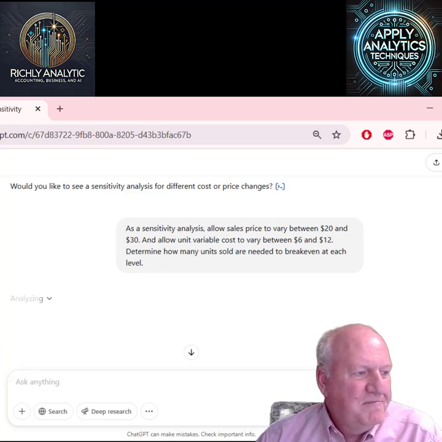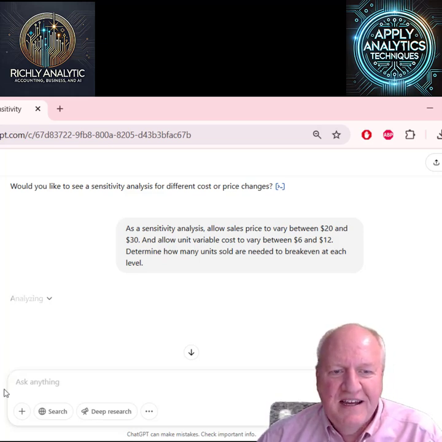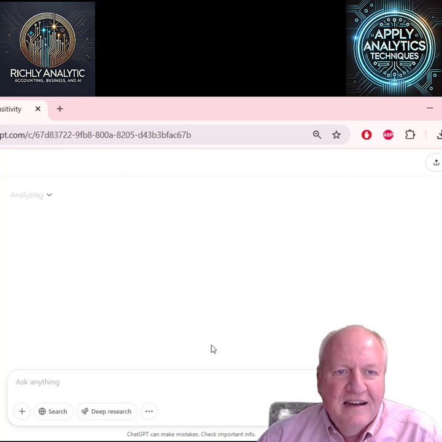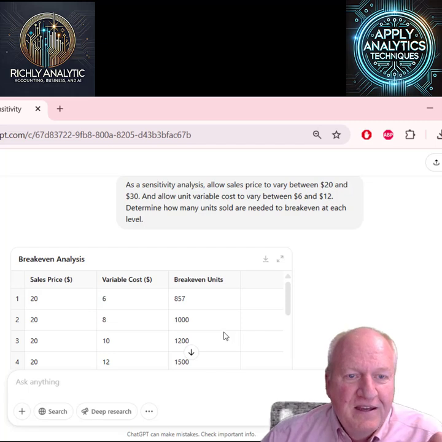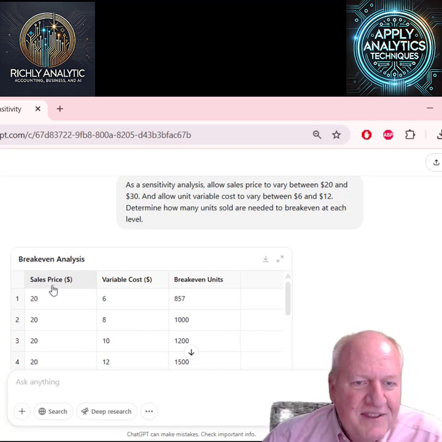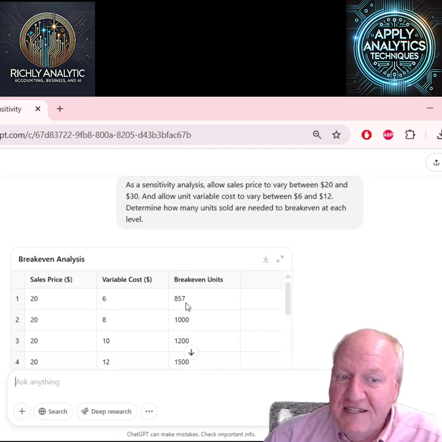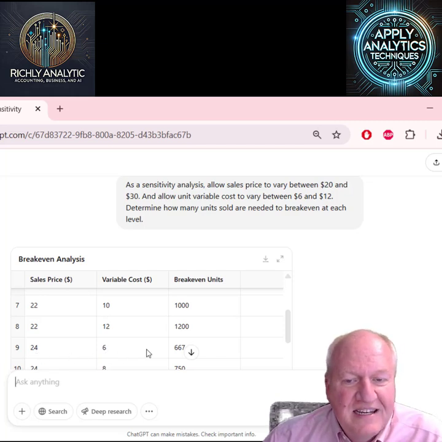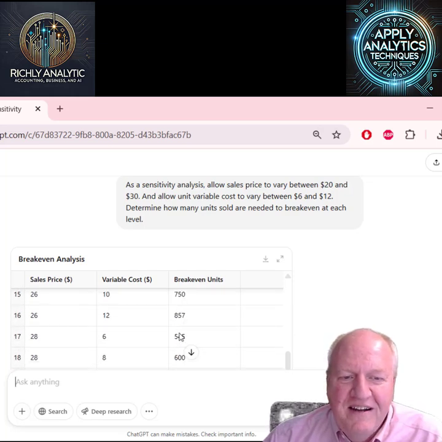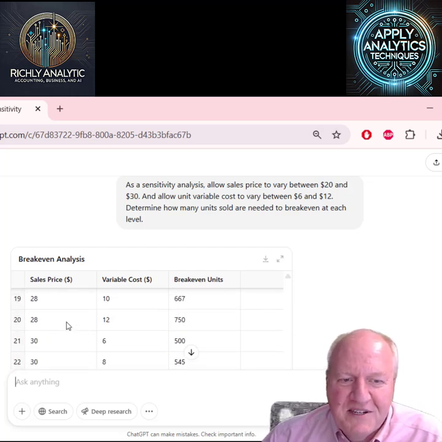And so ChatGPT is going to give us a scenario to look at, a table to see what it would look like in each scenario. So notice what's happening here. We're saying if the sales price is still 20 but the variable cost is 6, you need to sell 857. But let's say that the sales price is 24 and the variable cost is 6, then you need to sell 667.